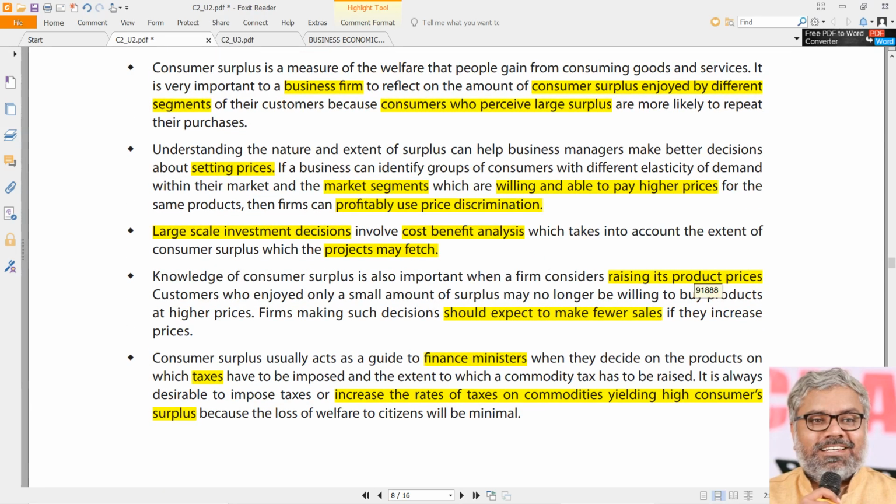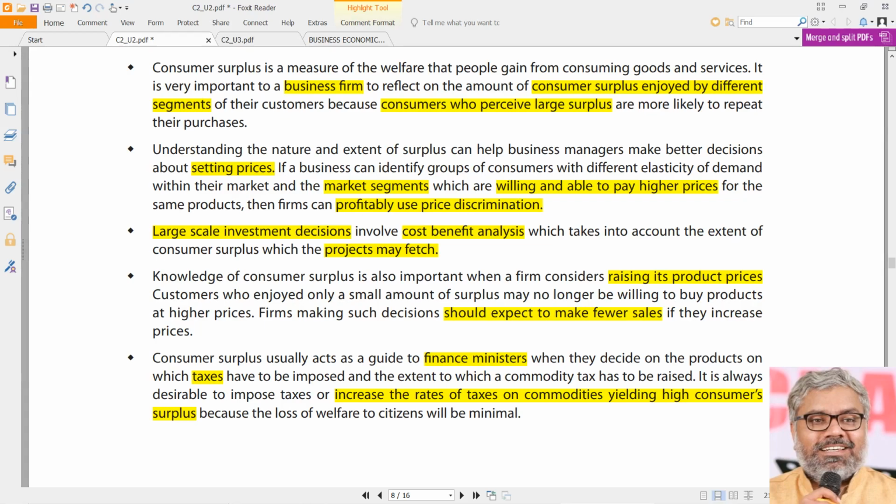If a consumer is ready to pay and is actually paying less, that feeling of having a benefit has to be somehow encashed by the businessmen also. It should be encashed by governments also, by increasing their tax collections. That is why we see luxury commodities and sin goods have higher tax, because people are still ready to pay. Like sin goods, bad commodities like tobacco products, every year the government keeps on increasing the excise duty on them, but still the people buy. Why? Because people are still ready to pay more. When people will stop consuming that, nobody knows.